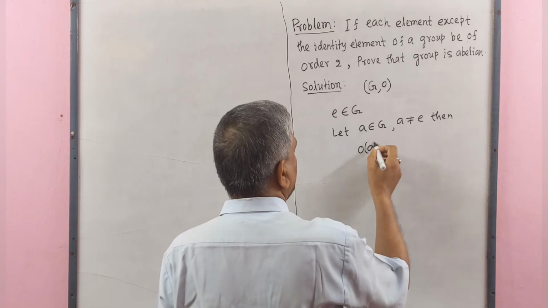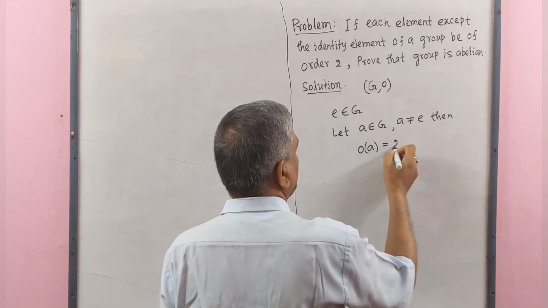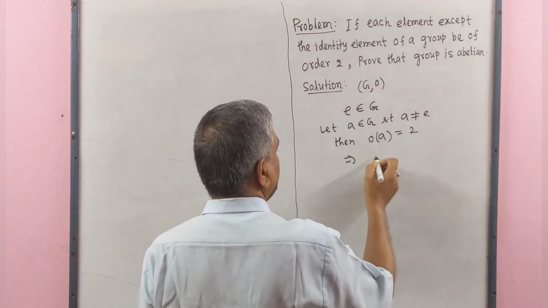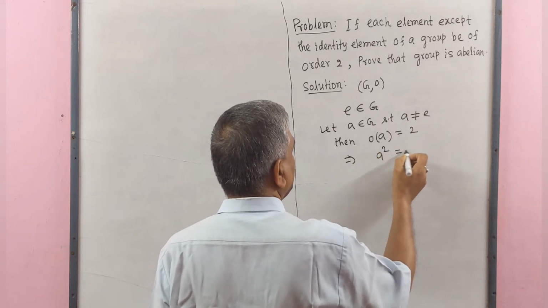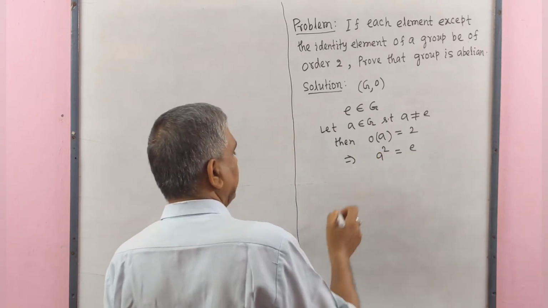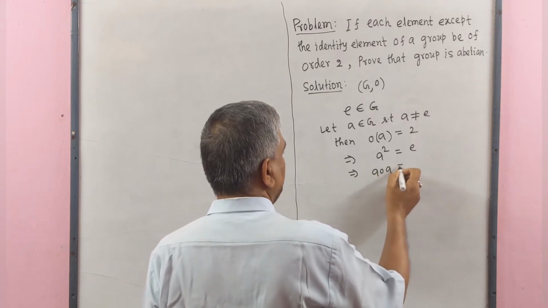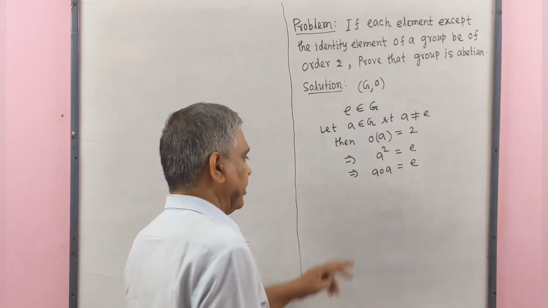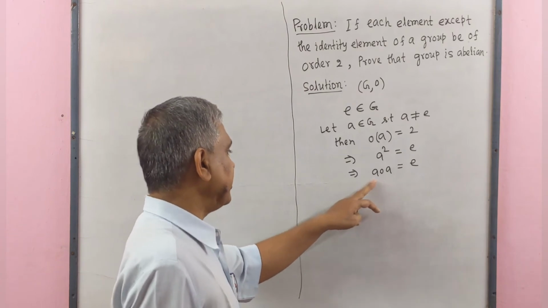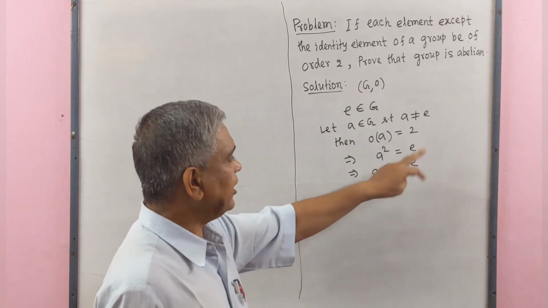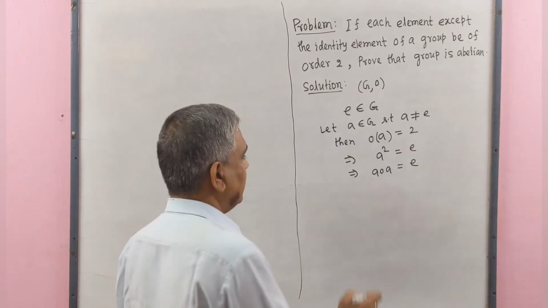order of a equal to 2 implies that a square equals the identity element, implies that a operation a equals the identity element. This means that a is the inverse of a.